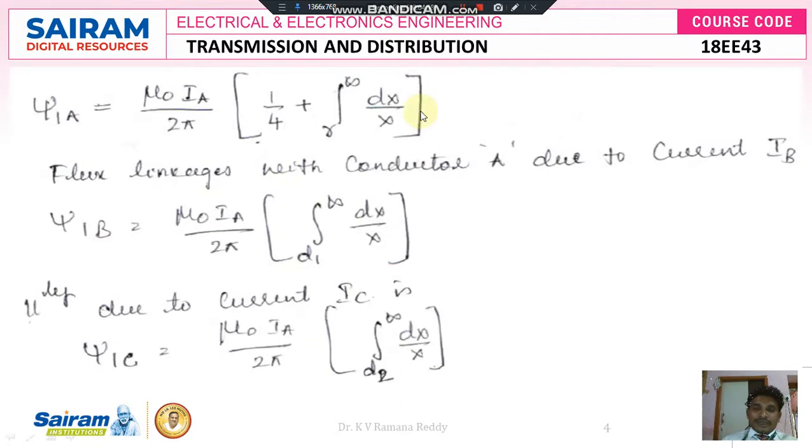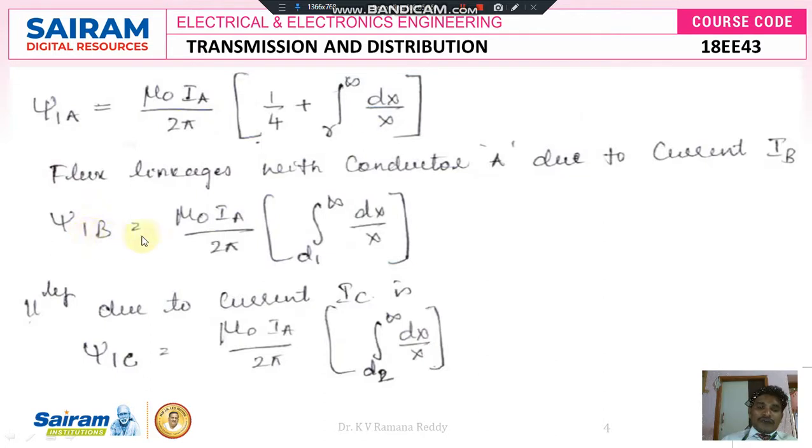So you can express mathematically the formula as dx by x, and the distance from one conductor to another conductor, initially it is R and maximum it is like an infinity. Therefore, the flux linkages with conductor A due to current IA, that is, however we write the formula psi of 1A is equal to mu naught into IA divided by 2 pi into 1 by 4 plus integral R to infinity into dx by x. In a similar manner we can write the formula, the flux linkages with respect to conductor B.